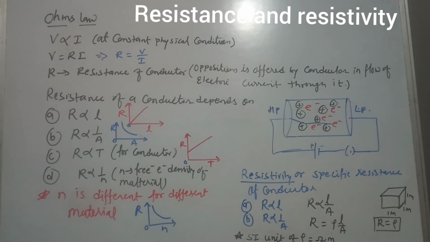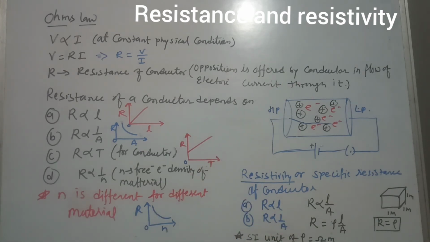Also we can study the difference between resistance and resistivity. Keep in mind, resistance depends on length and area of cross section of the conductor, but resistivity does not depend on length and area of cross section.